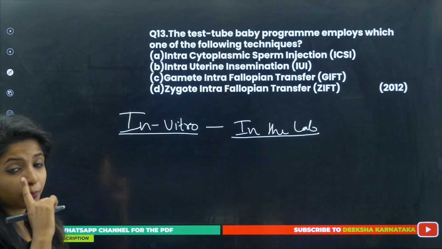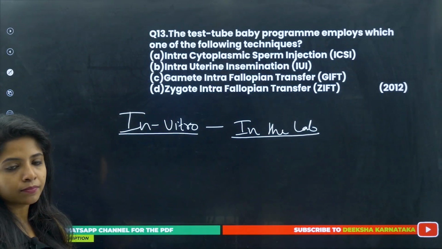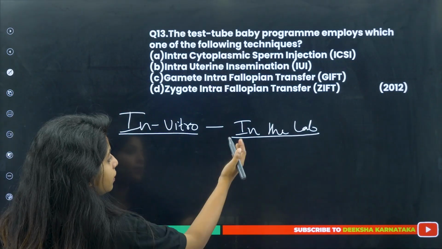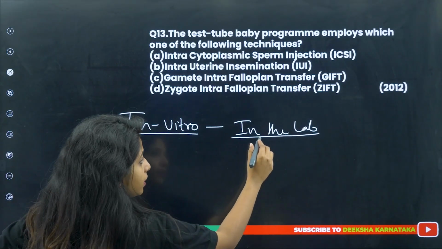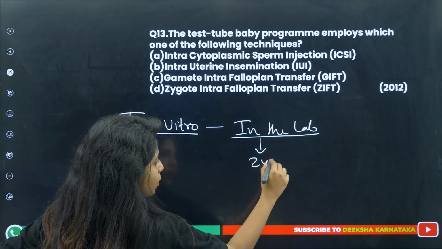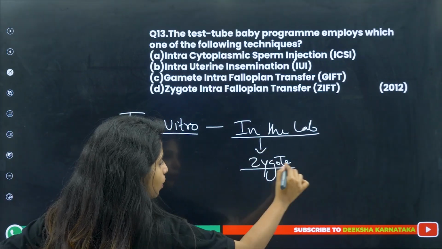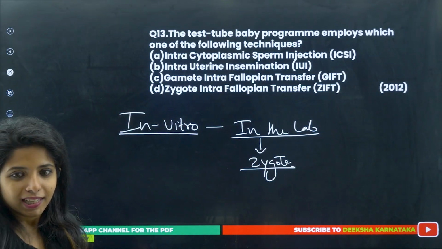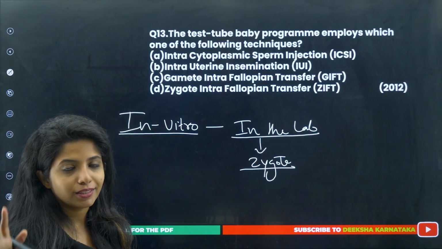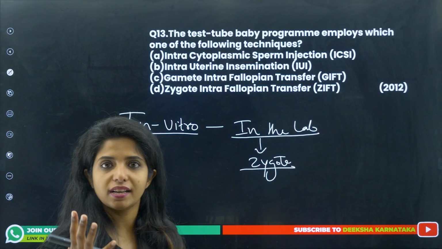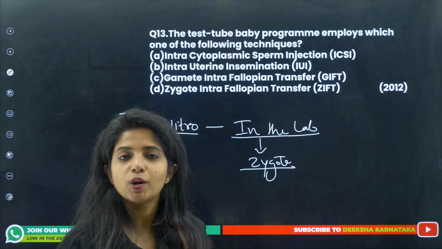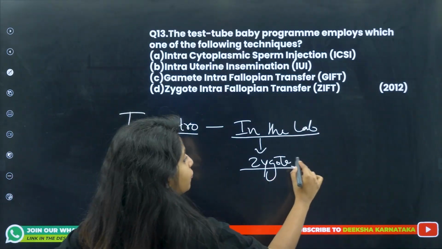Now when it is happening in the lab, obviously the zygote will be formed in the lab itself. So this zygote has to be put inside the female body. Agree? So where will you put the zygote? The right place for the zygote, as I said, is the ampulla, right? It is in the fallopian tube. So it has to go to the fallopian tube.